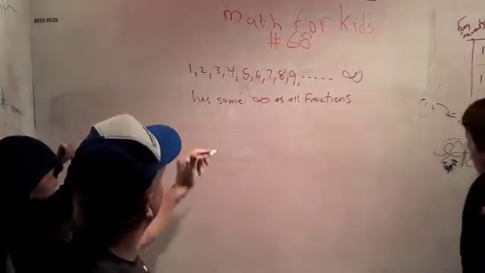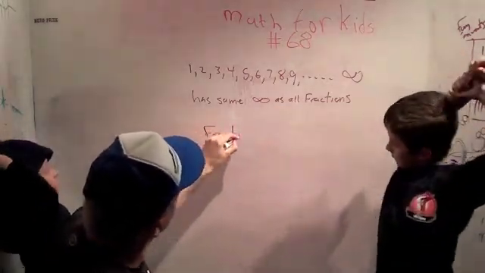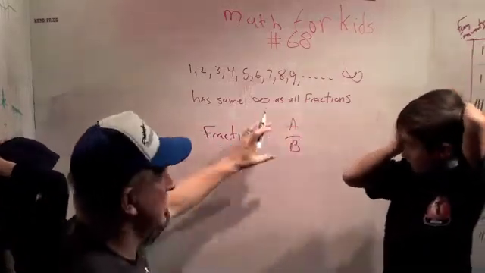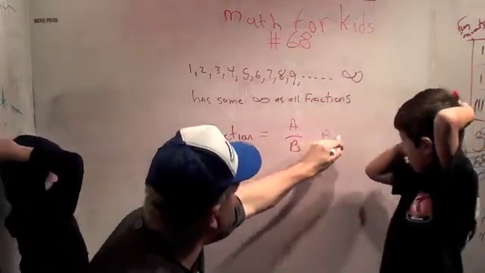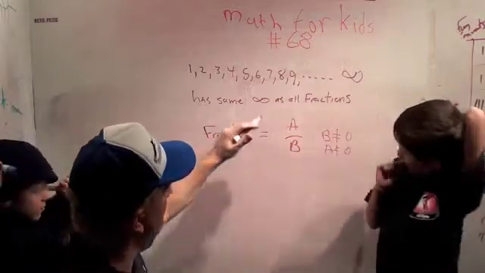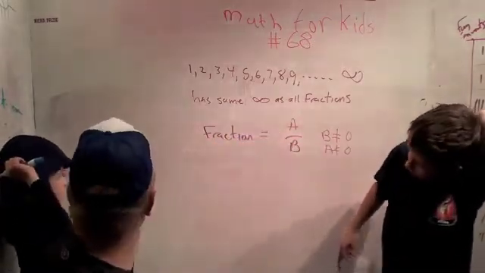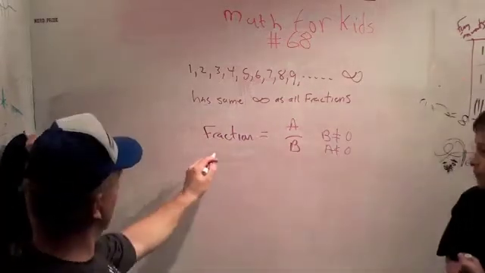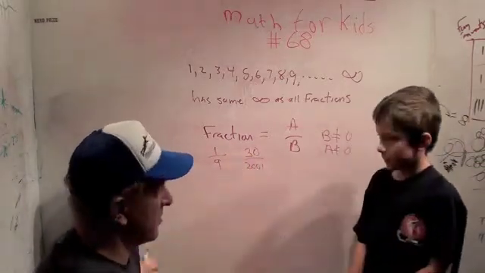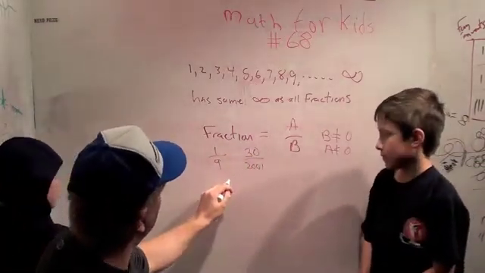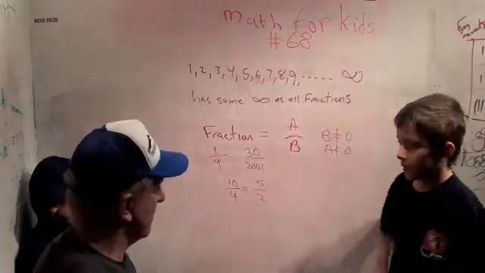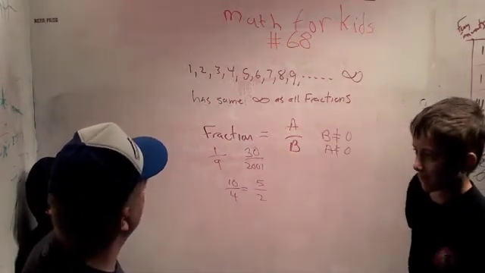So a fraction is any number that equals a over b, and for today we're just going to worry about positive fractions where b is not equal to 0, and we'll say a is not equal to 0 just for fun. So any two positive counting numbers divided. Just like you said, we could have 1/9, or we could have 30 over 2001. Now here's the strange thing. A fraction like 10 over 4 is the same number as 5 over 2. You can learn about that on Khan Academy.